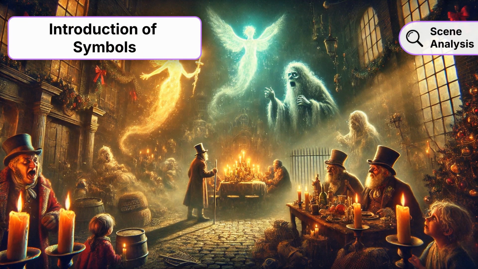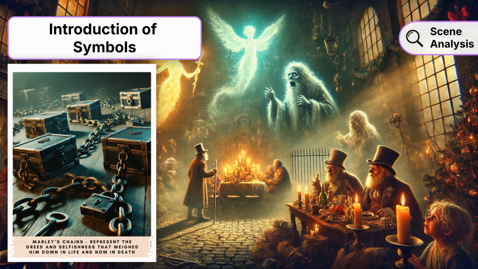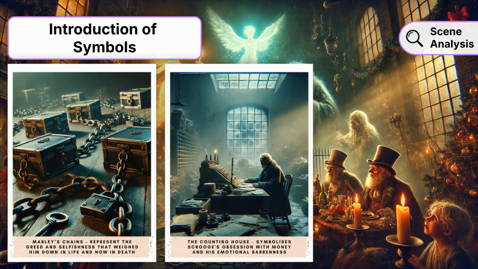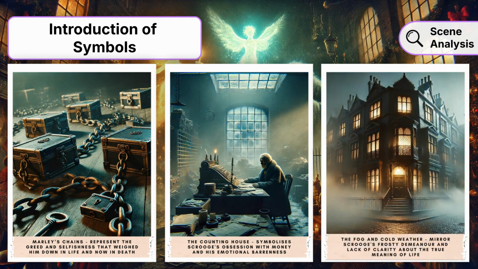Symbols such as Marley's chains and the counting house hold significant meaning in Stave 1. Marley's chains, made of lockboxes, keys, and ledgers, represent the greed and selfishness that weighed him down in life and now in death. The counting house symbolizes Scrooge's obsession with money and his emotional barrenness. The fog and cold weather outside mirror Scrooge's frosty demeanor and lack of clarity about the true meaning of life.